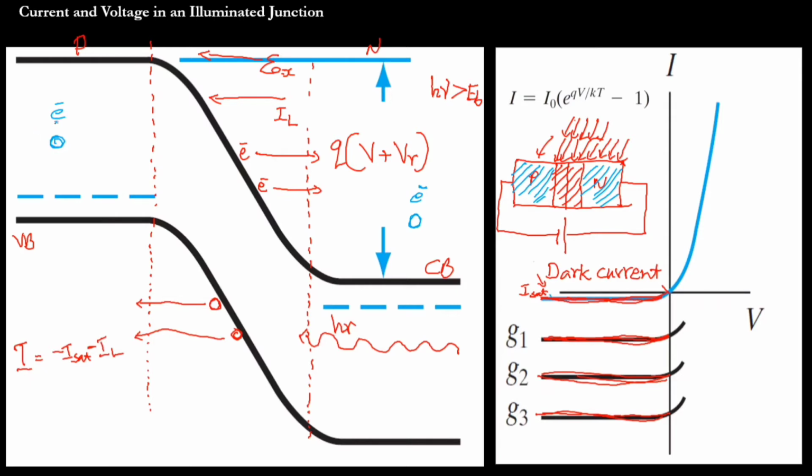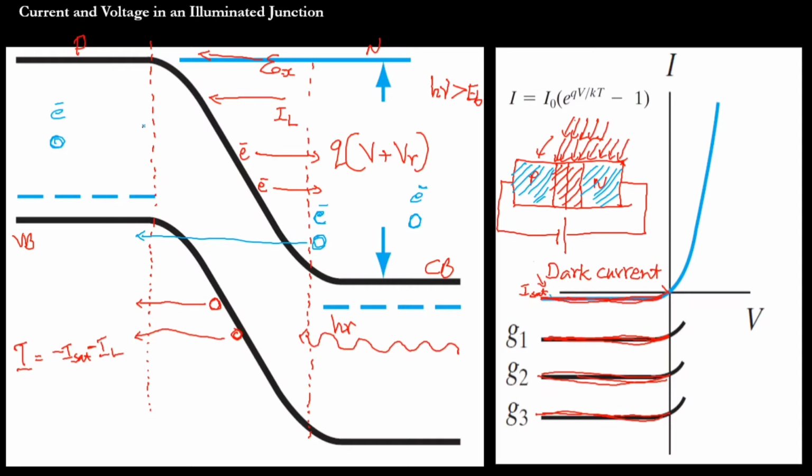Okay, in both regions. But assume the electron hole pair happens very near to the transition region, not inside the transition region but outside, very near to it. What will happen to this electron? The electron will remain here, but the hole will suddenly be taken to the other side of the p-n junction. Because this is the n-type semiconductor side, electron is the majority charge carrier and hole is the minority charge carrier. That hole will be taken to the other side of the junction.